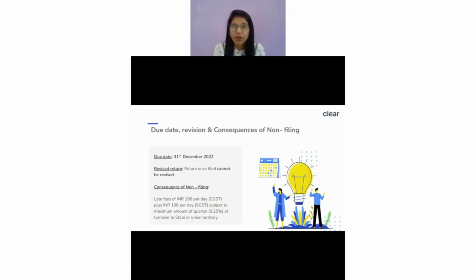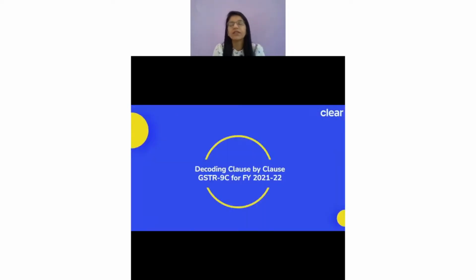Question is, what about consequences? Same thing. There is a late fee of 200 rupees per day, subject to a maximum of 0.25 percent of turnover in the state or union territory. So that's a kind of liability if we ask what the late fee is if I don't file on time. This was just a basic thing. We just talked about a very basic thing, to whom it is applicable. In short, it is applicable if your turnover exceeds 5 crore.